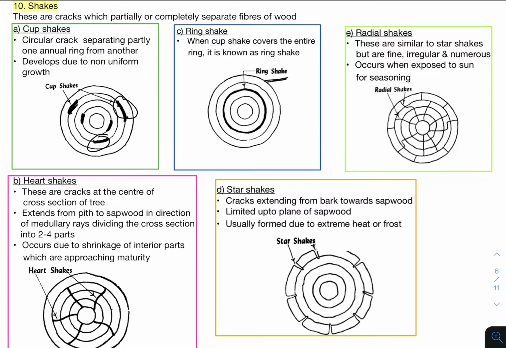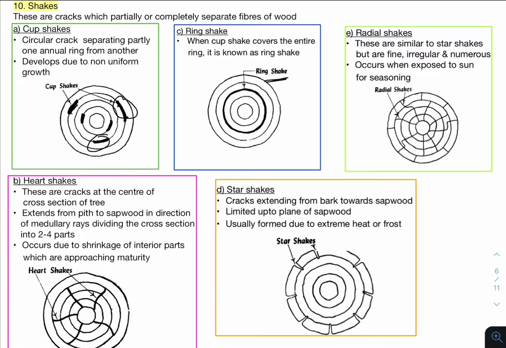Then the heart shake. Heart shake means it is in the center portion. These are the cracks at the center of the cross section, starting from the pith and tracing the direction of the medullary rays towards the sapwood. It is going like this. So that is heart shake. This is due to shrinkage of interior parts which are approaching maturity.